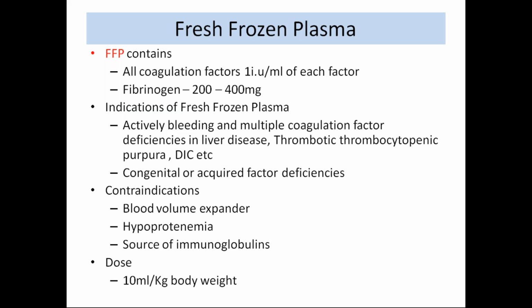Fresh frozen plasma. So, what are the components of fresh frozen plasma? All coagulation factors, that is, 1 international unit per ml of each factor is seen, and its maximum component is fibrinogen, that is, 200 to 400 mg.